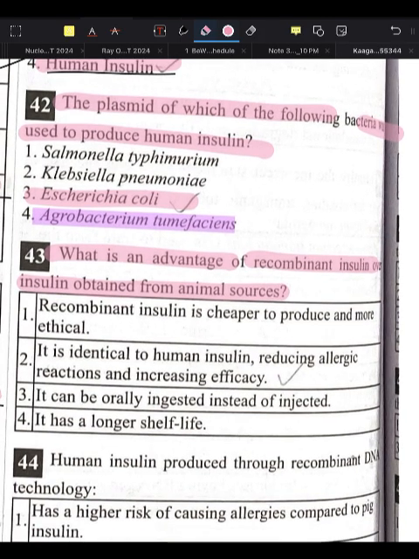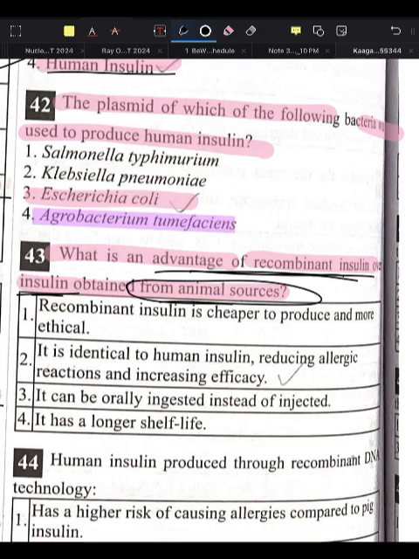Now let's move to question number 43. What is the advantage of the recombinant insulin over insulin obtained from animal sources? We have to find the advantage of the recombinant insulin over the insulin obtained from the animal resource.